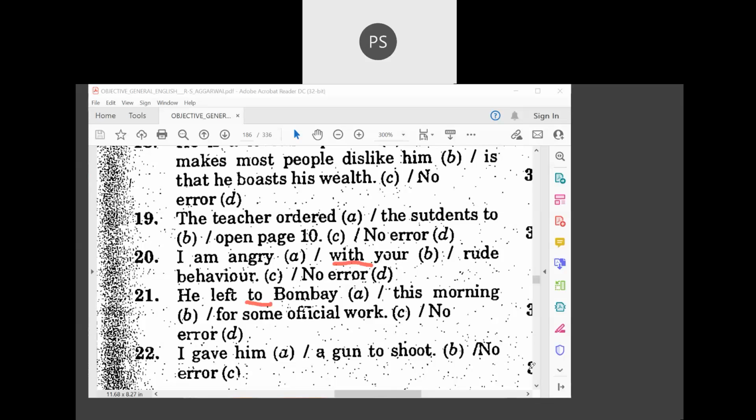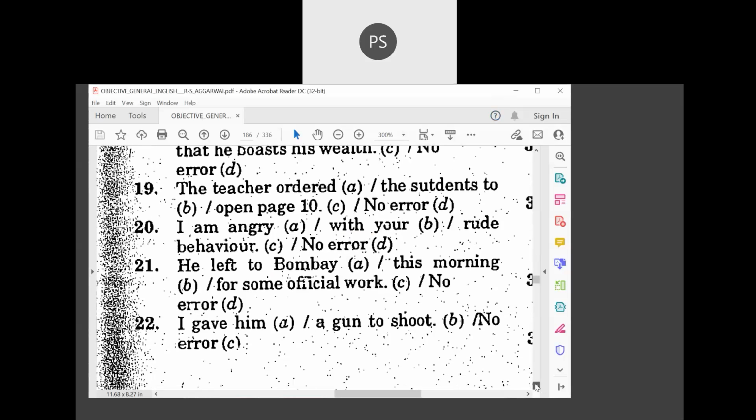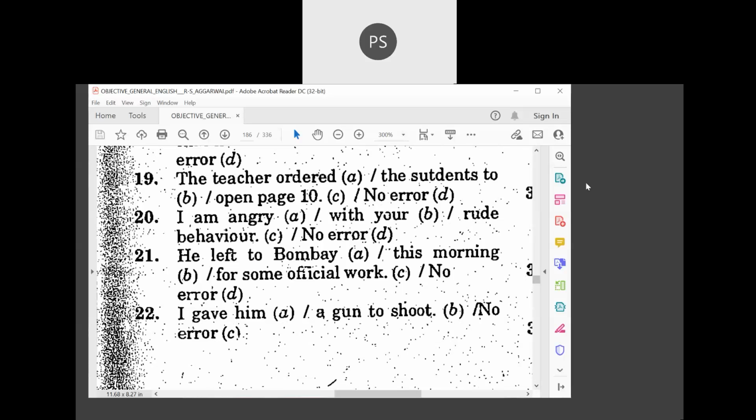I gave him a gun to shoot. No error, sir. See here, actually the preposition should be: I gave him a gun to shoot with. Okay, I gave him a gun to shoot with. We'll see some more examples here.